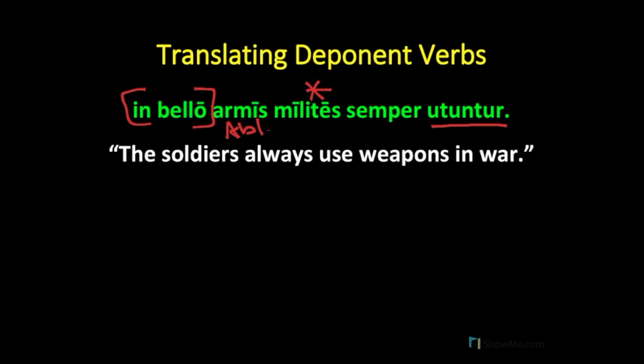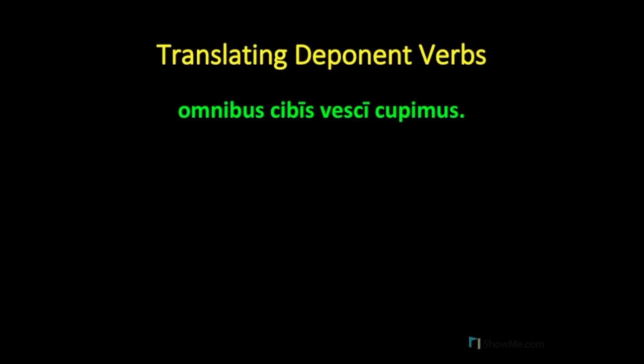Okay, and one final example. Omnibus quibus vesci cupimus. Our main verb is cupimus. Vesci is the present tense infinitive of the word vescor, vesci, which means to eat. And quibus is the ablative noun that is governed by the deponent verb vesci.